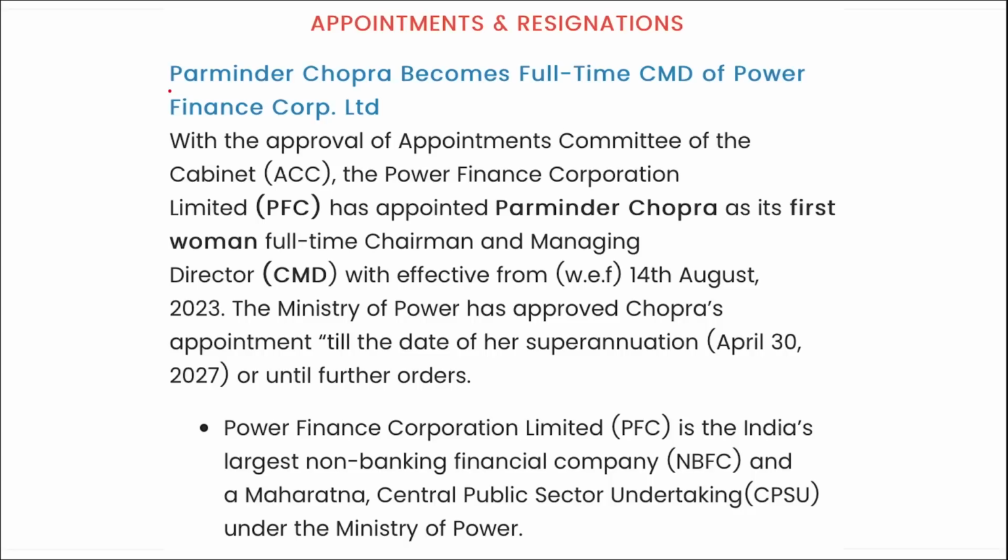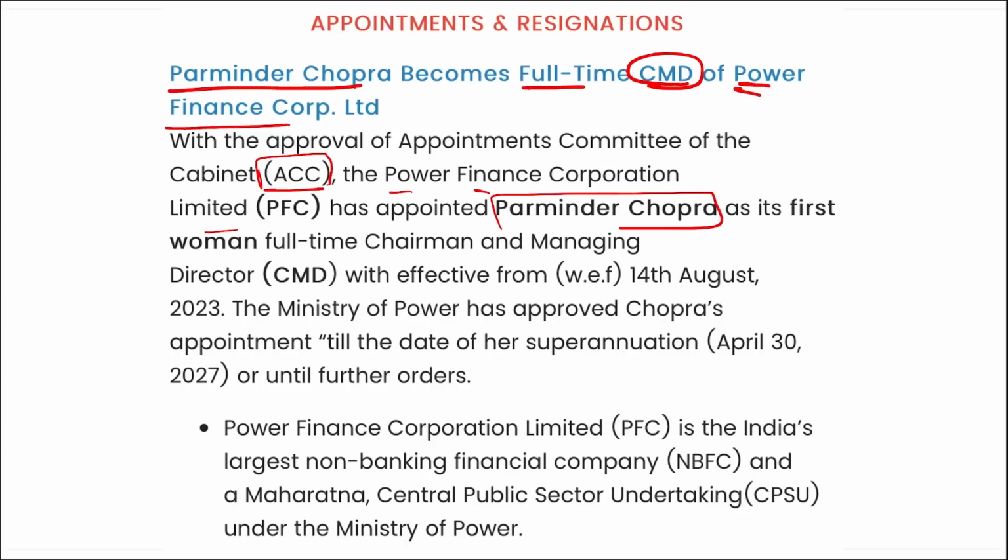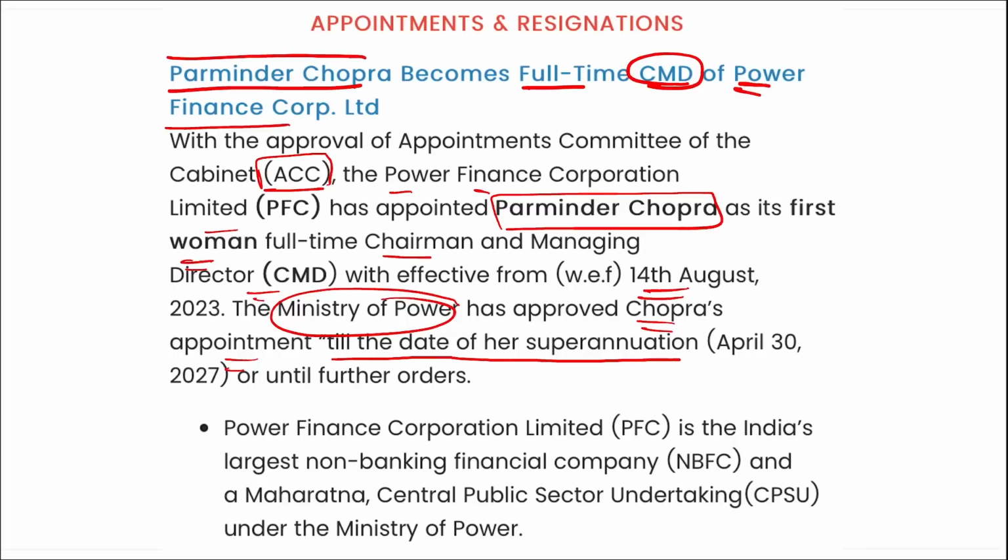Next is Parminder Chopra. He became a full-time chairman and managing director of Power Finance Corporation Limited. I repeat, after the approval of ACC, the Power Finance Corporation Limited has appointed Parminder Chopra as the first woman full-time chairman and managing director with effect from 14th of August, and the Ministry of Power has approved Chopra's appointment till the date of her superannuation, or further orders. So coming back, Parminder Chopra, she became the full-time chairman and managing director of Power Finance Corporation Limited, and she has been appointed as the first woman full-time chairman and managing director of PFC.